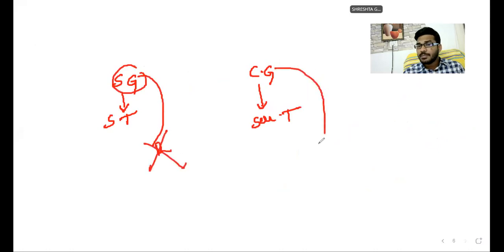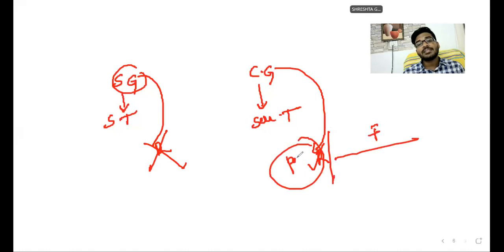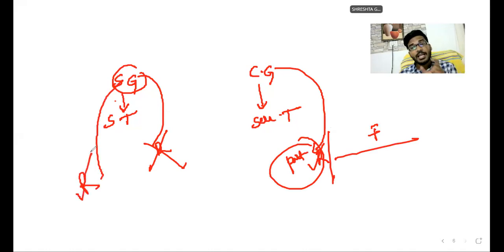A continuing guarantee is revocable, but only for future transactions, not for already existing or past transactions. But here is one more important point: a specific guarantee also can be revocable, but before liability arises to the principal debtor. This is based on transaction. These are the different types of guarantees.